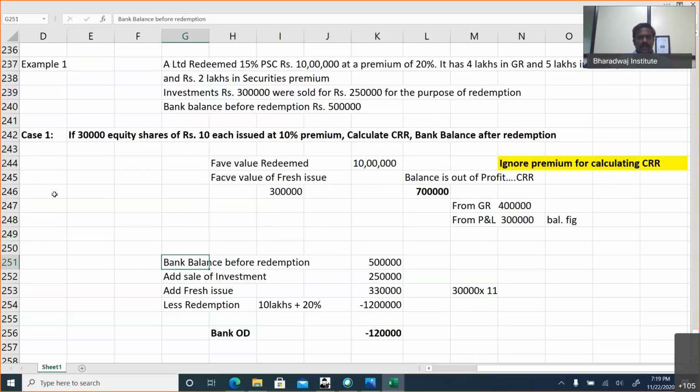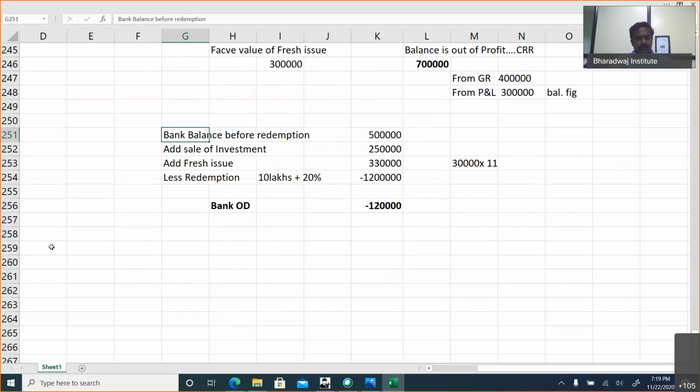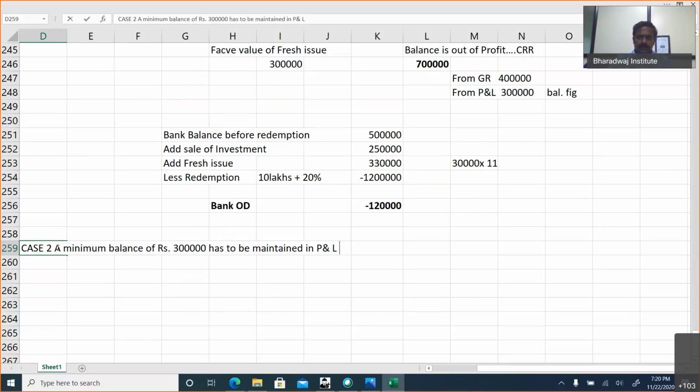Okay, now let me add the next case. Case 2. A minimum balance of rupees 3 lakhs has to be maintained in profit and loss account.